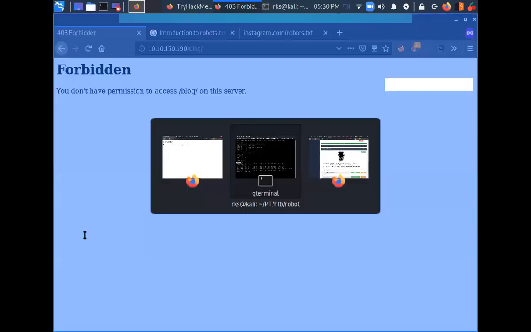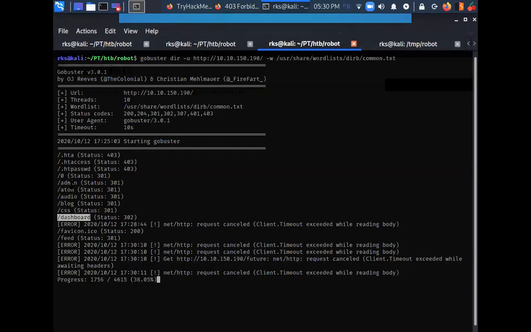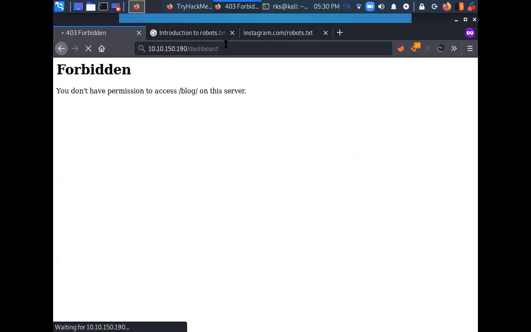Forbidden. Let's go for dashboard. Forbidden. It's still loading.